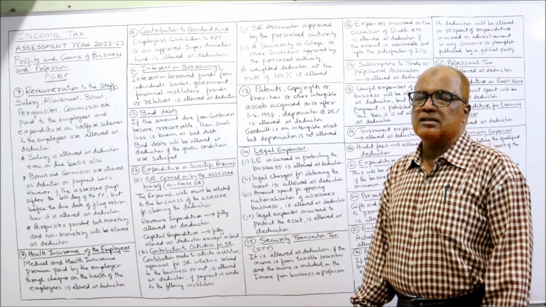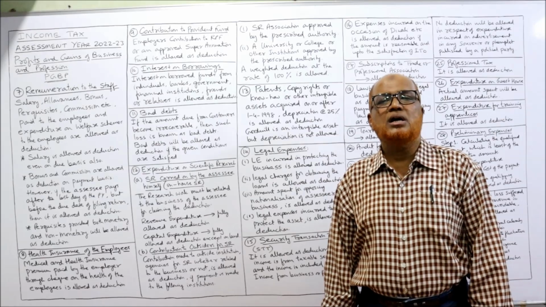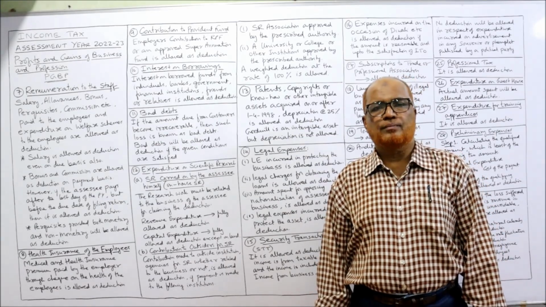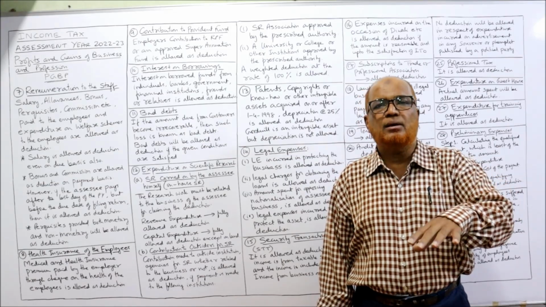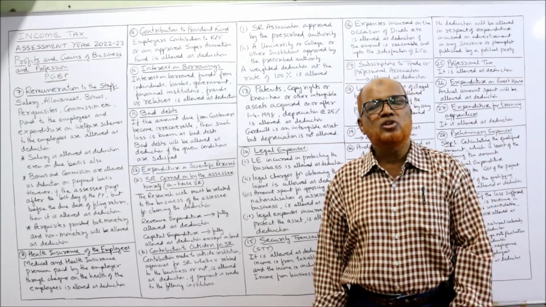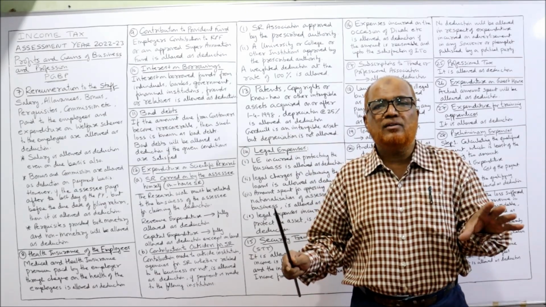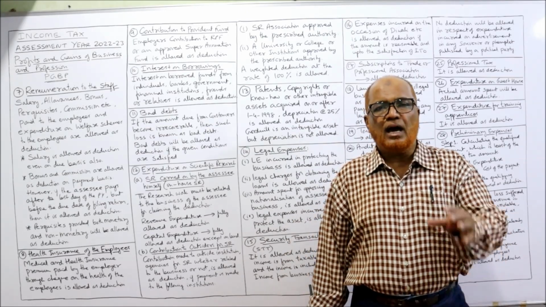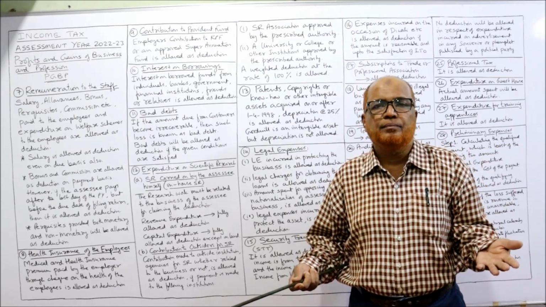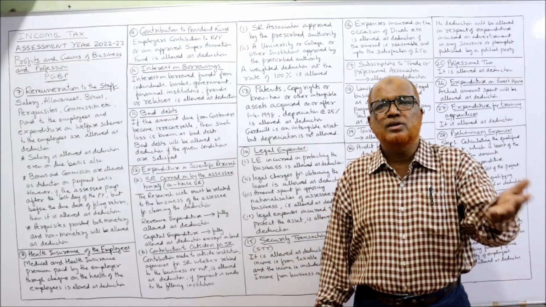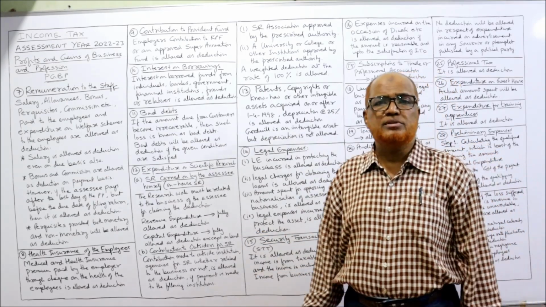Next comes bad debts. Many a time a business will sell the goods on credit to the customers. If the business is not able to recover the money from the customers, it will be called bad debts. In simple words, irrecoverable debt from the customers. The amount which is due from customers but cannot be received. It is not possible to receive. Then it will become a bad debt. It's a loss to the business.